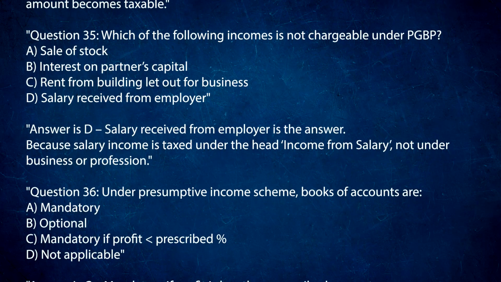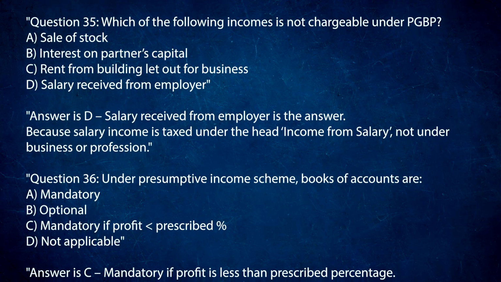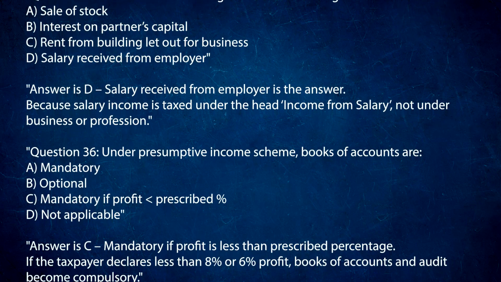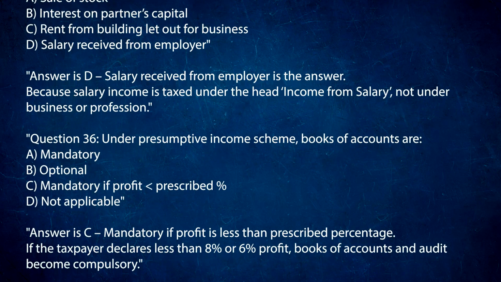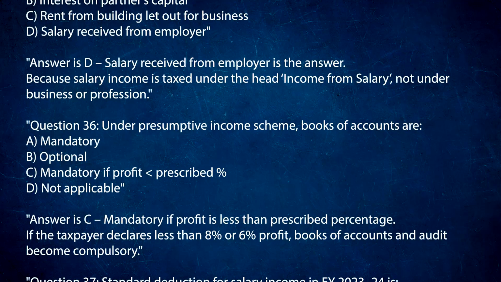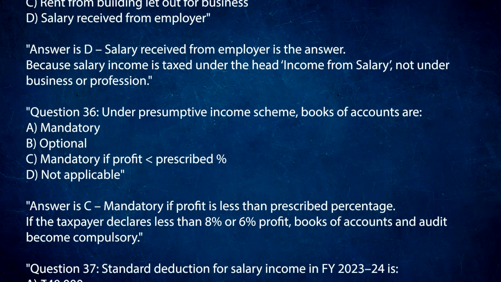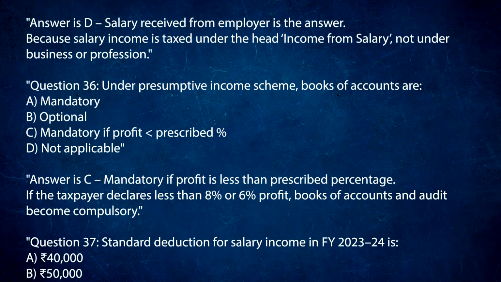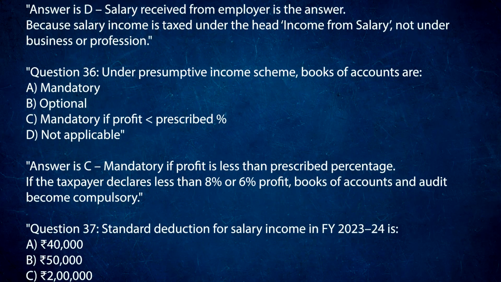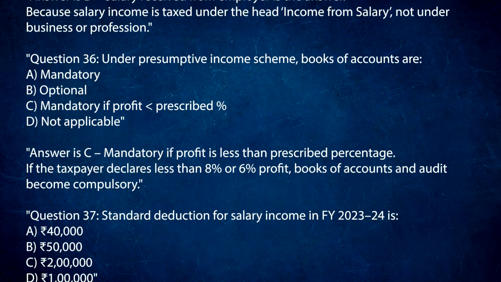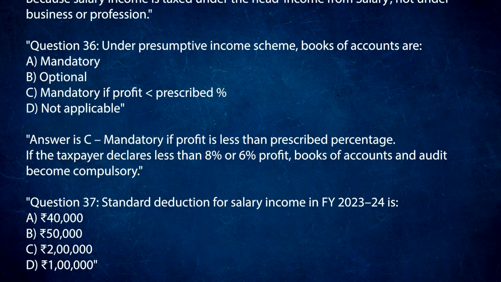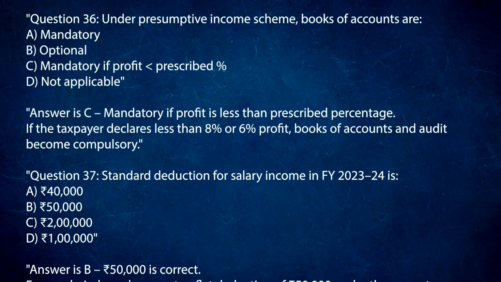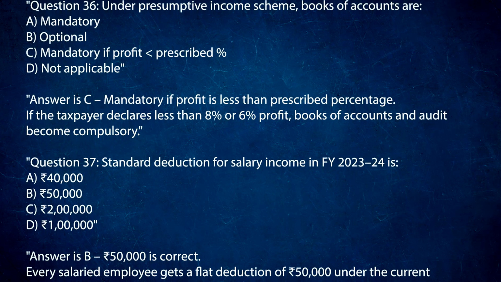Because salary income is taxed under the head Income from Salary, not under Business or Profession. Question 36. Under Presumptive Income Scheme, books of accounts are: A. Mandatory. B. Optional. C. Mandatory if profit less than prescribed %. D. Not applicable. Answer is C. Mandatory if profit is less than prescribed %. If the taxpayer declares less than 8% or 6% profit, books of accounts and audit become compulsory.